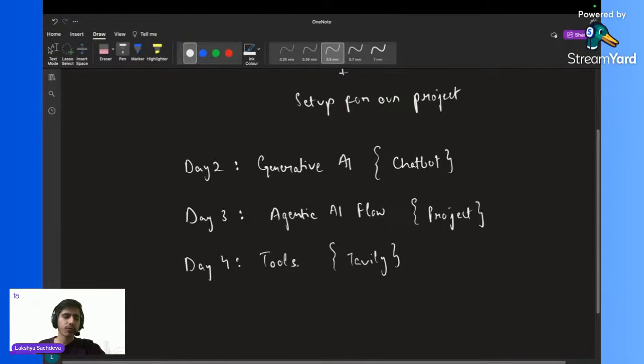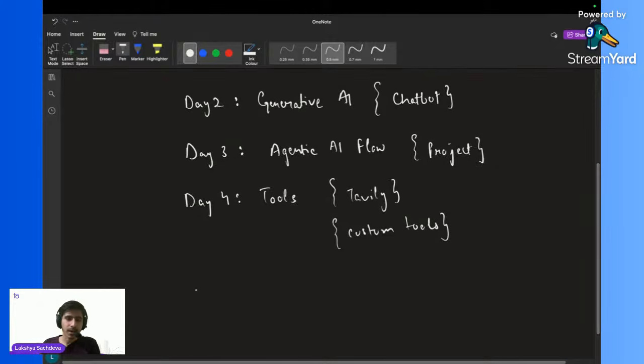And also we can create our own tools as well. Custom tools. So we will learn a lot about tools, like what are tools, what all tools are available online, and how can we create our custom tools as well, and how to integrate these tools with our Agentic AI flow. Okay. And on day 5,